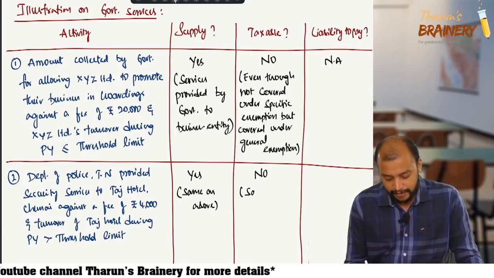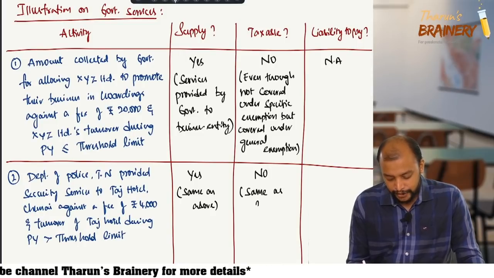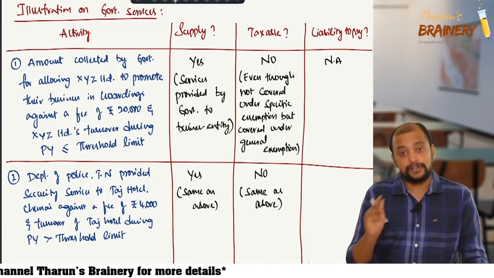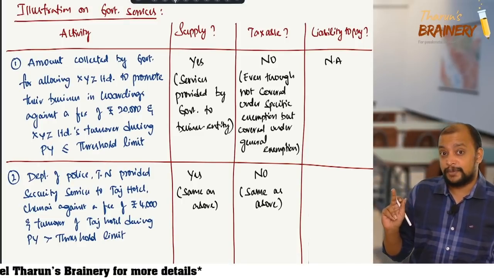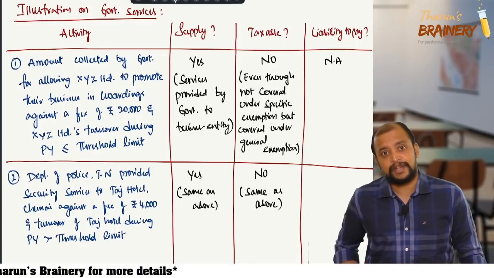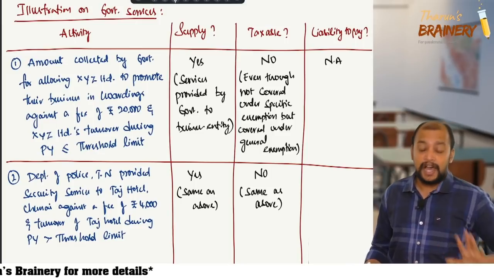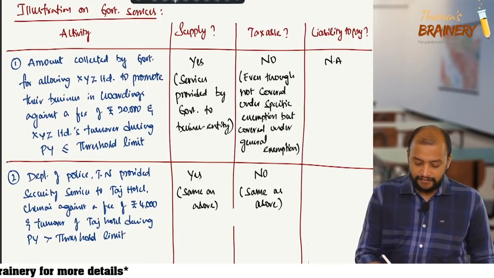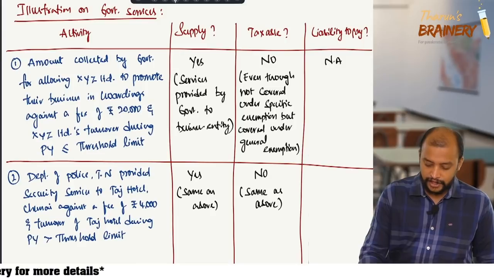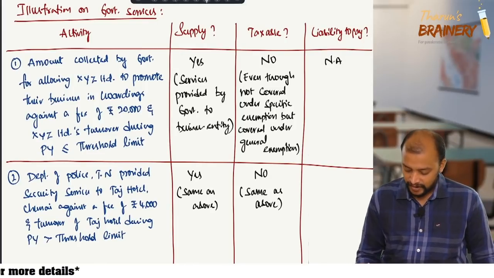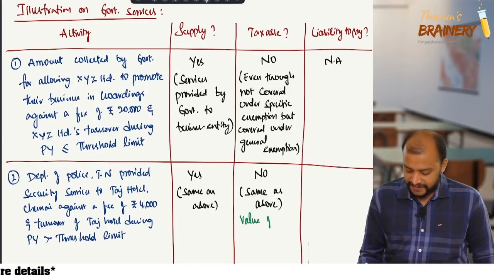So, same as above, but the exemption is not that turnover during previous year does not exceed threshold limit. The exemption is what? Value of supply does not exceed, value of supply less than or equals to 5,000.